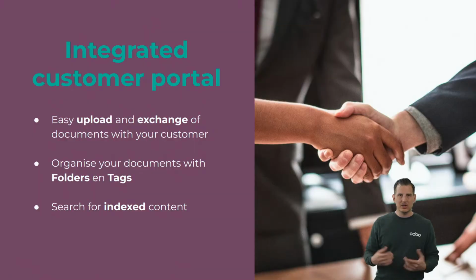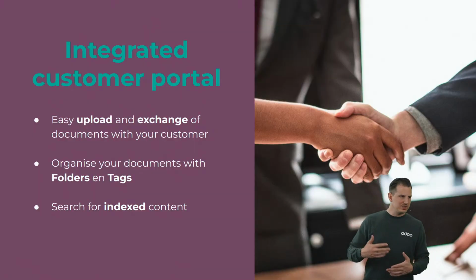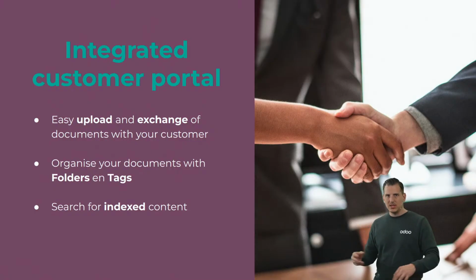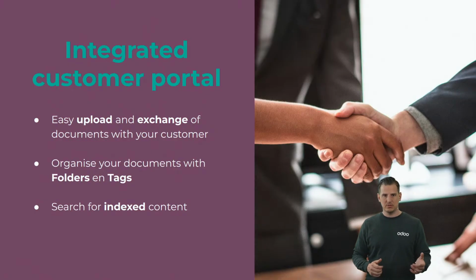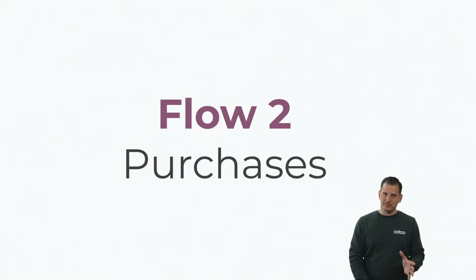Another example might be a contract. You don't know anymore which contract is for your specific building, for example. Well, you can type the address, the name of the building, and we're going to search into the content in order to find the right contract. Very easy to use. Anyway, that's it for the first part.